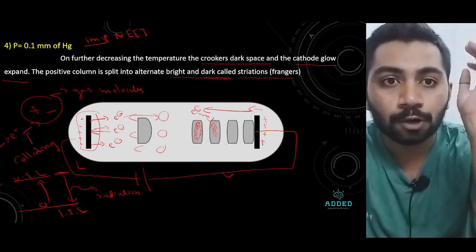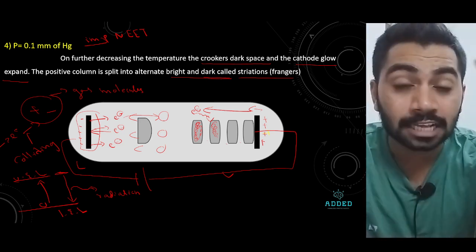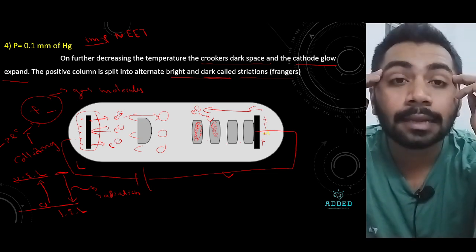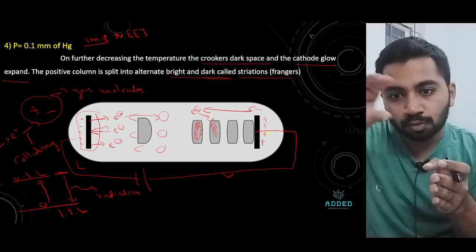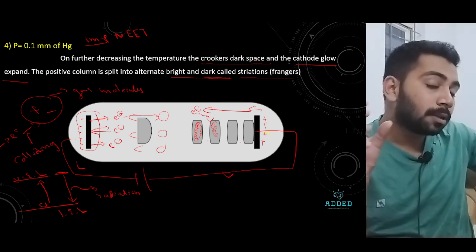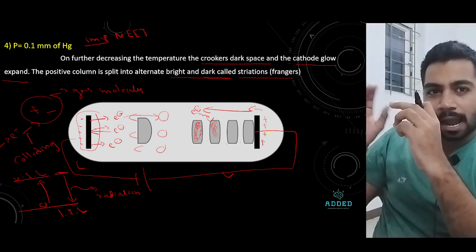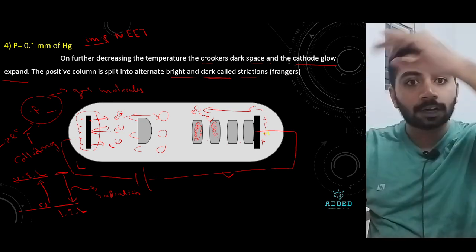Basically, I just want to tell you that in the discharge tube there are gas molecules. When I apply some electric field at low pressure, the gas molecules break down. The positive ions move towards the cathode because it attracts them, and the negative ions move towards the anode. The positive ions go very fast and strike the cathode and make the cathode emit electrons.